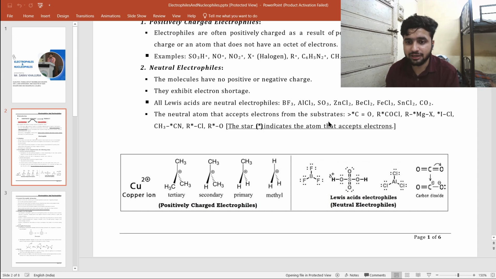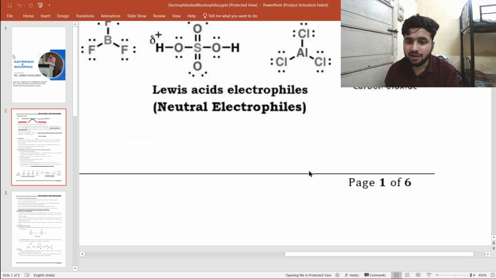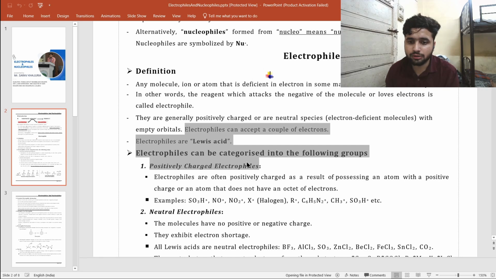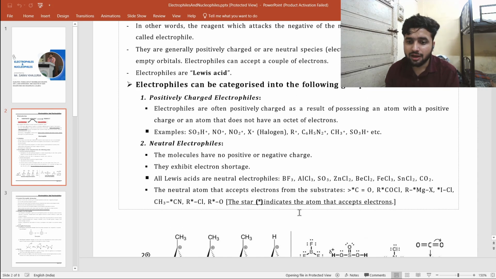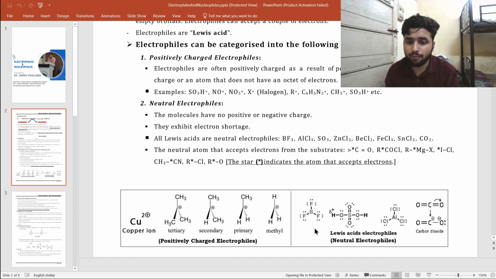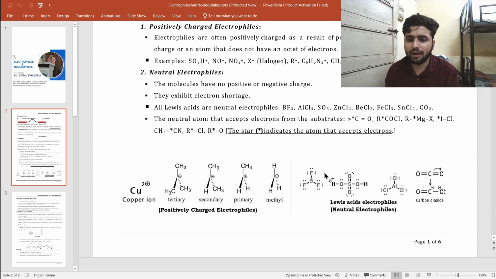So like this, I am telling about BF3. In BF3, as mentioned here, you can see this boron has 6 electrons and has a vacant valence shell, a vacant orbital, that is a p orbital definitely. So it is an electrophile. So these are the examples of electrophiles.